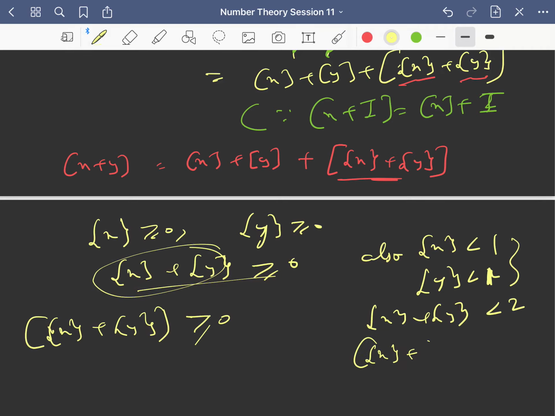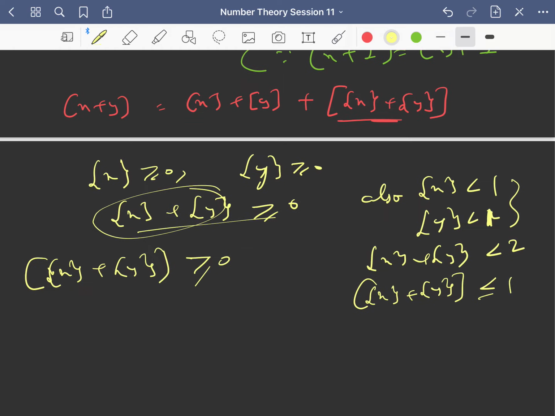And greatest integer of fraction part x plus fraction part y is always less than or equal to 1, right? So basically what I am trying to say is 0 is less than or equal to greatest integer of fraction part x plus fraction part y, which is less than or equal to 1, right?